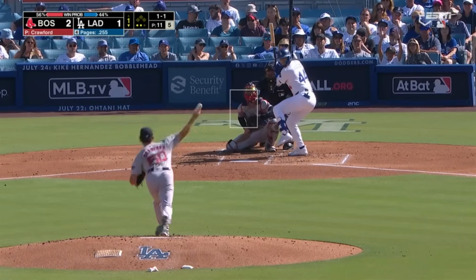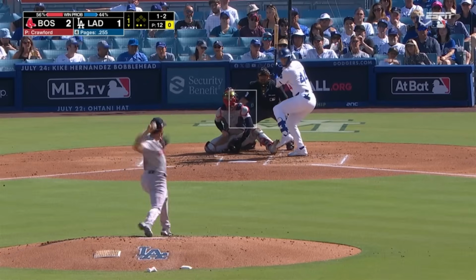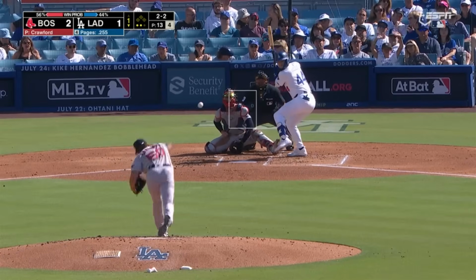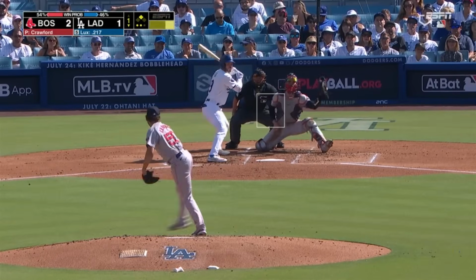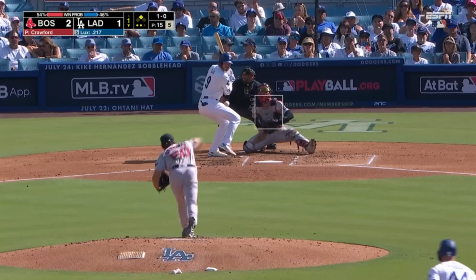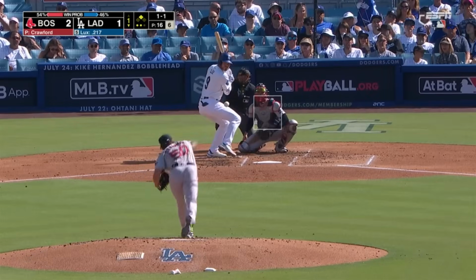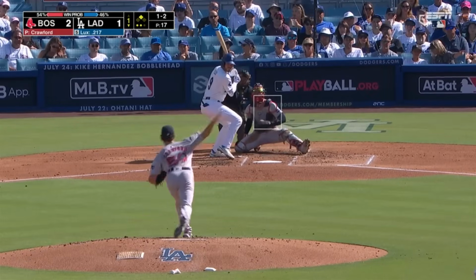In the zone. Right. He got that one down and in. Later on through this game. This is That goes back to 2016 for Andy Pages. Gavin Lux, that's a good point. They don't throw. 1-0. Lux homer. Andy Pages.